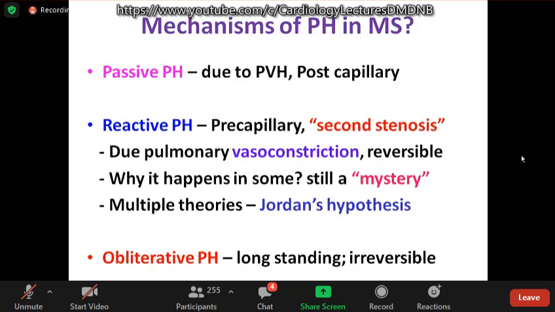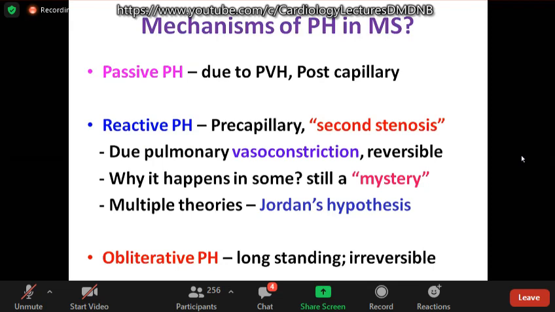So PH is the most common complication in mitral stenosis. Invariably, severe mitral stenosis patients will have pulmonary hypertension. And this is one valve lesion where PH is always seen. So what are the mechanisms? Initially it is passive pulmonary hypertension due to pulmonary venous hypertension, which is called post-capillary. The next is reactive pulmonary hypertension. This is due to pulmonary vasoconstriction, which is again reversible in the natural history of mitral stenosis.